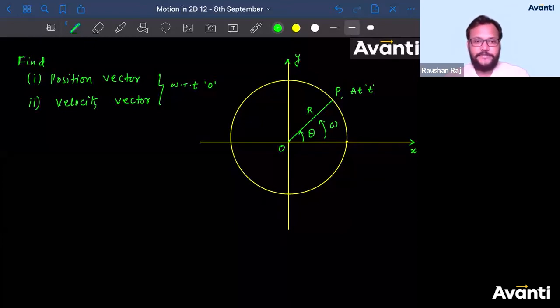Come on, guys, please give the answer. Only 4 of you have given the answer for position vector. What about others? Okay, Vishwa is new one. Vishwa has also given the answer. Very good. Come on, guys, this is extremely easy.